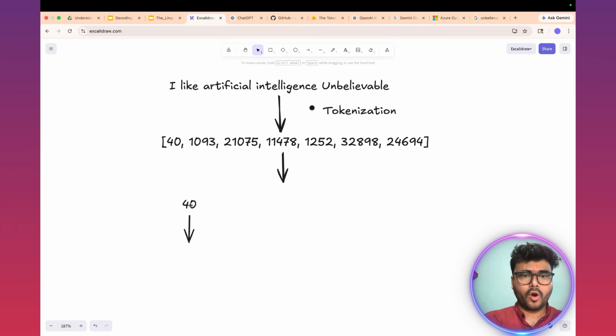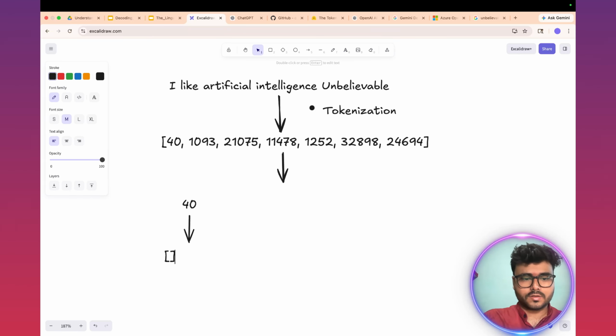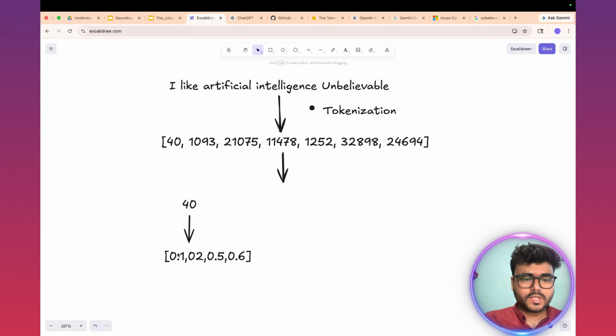So for example, 40 can be represented in a higher dimensional space like this: it might be 0.1, 0.2, 0.5, 0.6, and it can go up to any number of values. Once you have these different numbers available in a multi-dimensional space, you can say that this particular vector is representing 40.